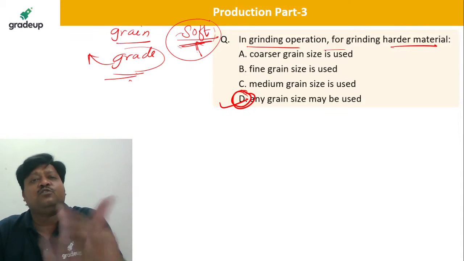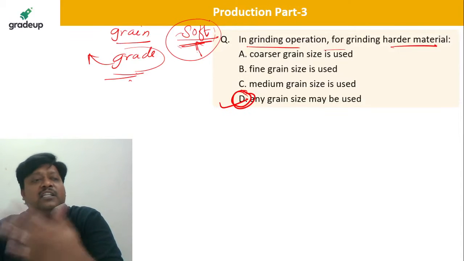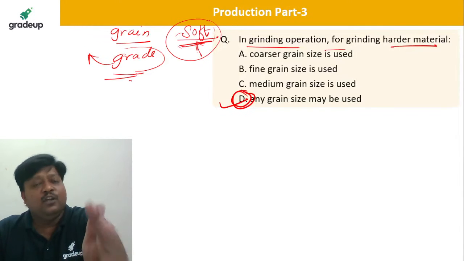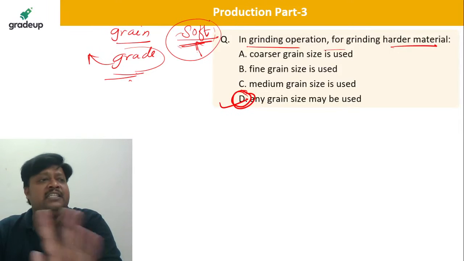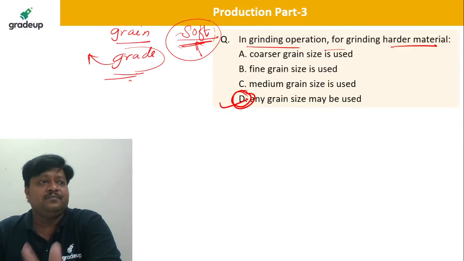This process is so nice and flawless because we are using that kind of logic: soft wheel for hard material and hard wheel for soft material. But it is independent of the grain size.